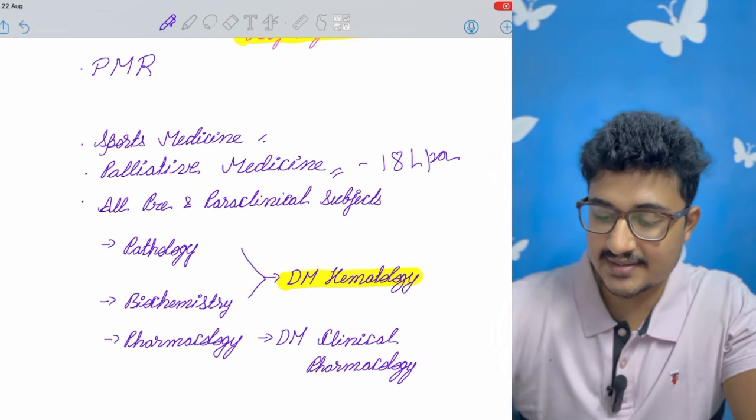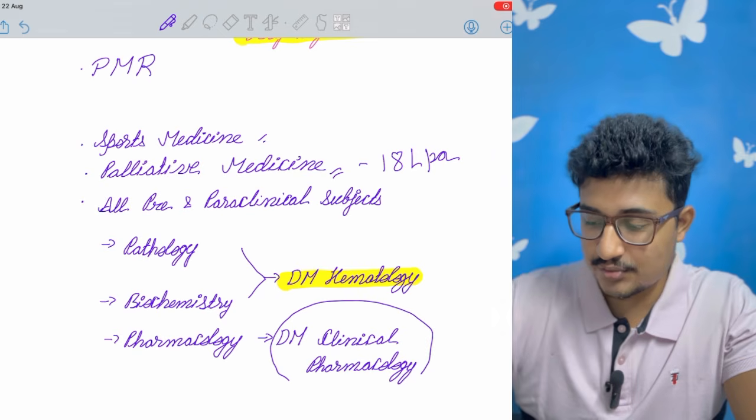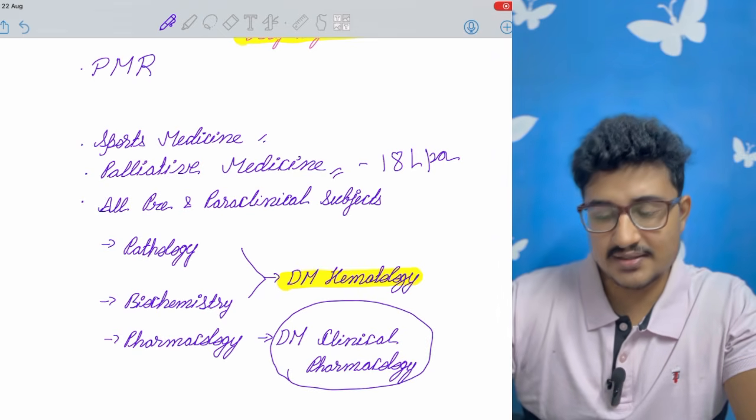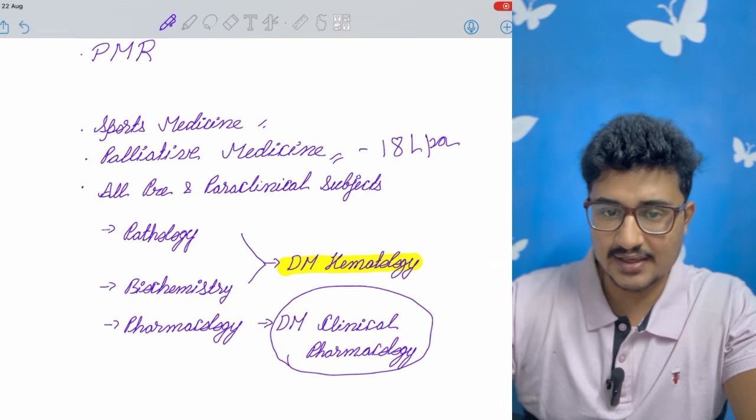So I have highlighted these streams. And in pharmacology you can go for DM clinical pharmacology also. Other preclinical streams are also good, pre and paraclinical streams.